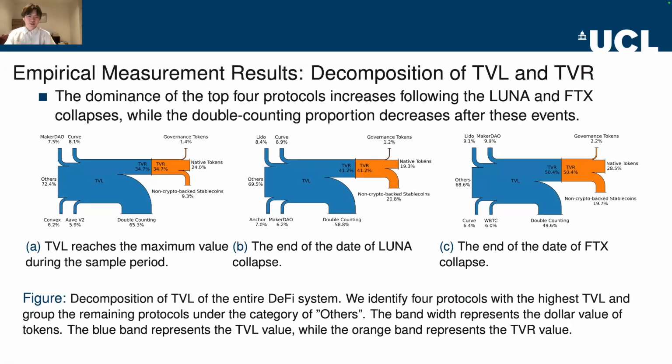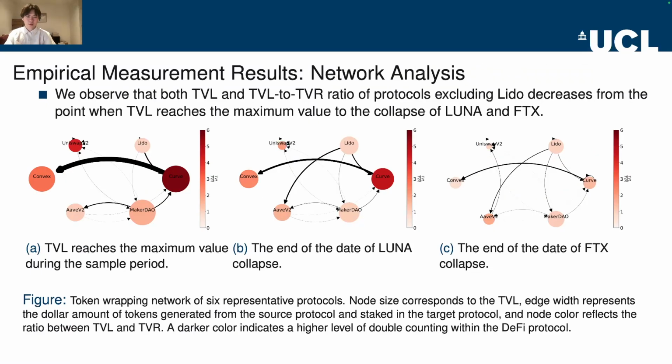Next, we visualize the decomposition of TVL. We can observe that the dominance of the top four protocols increases following the Luna and FTX collapses, while the double counting proportion decreases after these events. We also implement network analysis for the systems of the 6 representative protocols. We observe that both TVL and the TVL to TVR ratio of the protocols, excluding Lido, decrease from the point when TVL reaches the maximum value to the collapse of Luna and FTX.